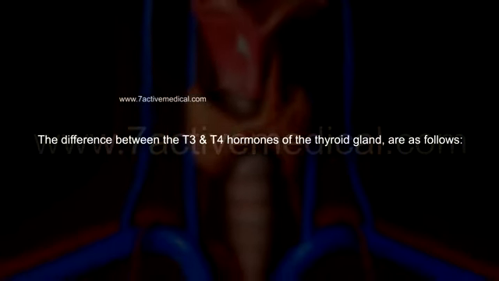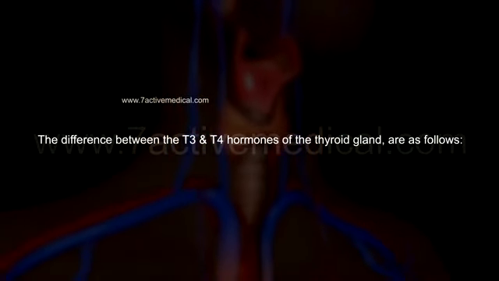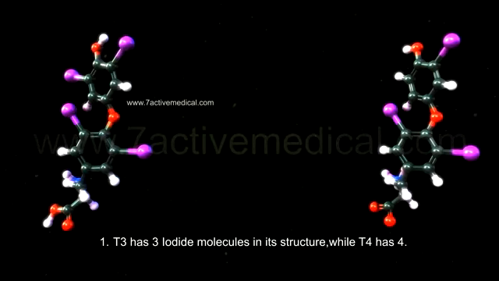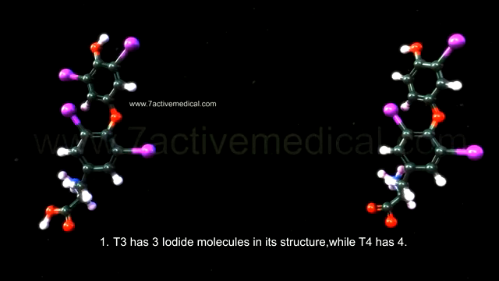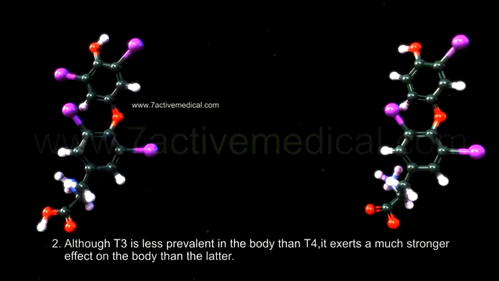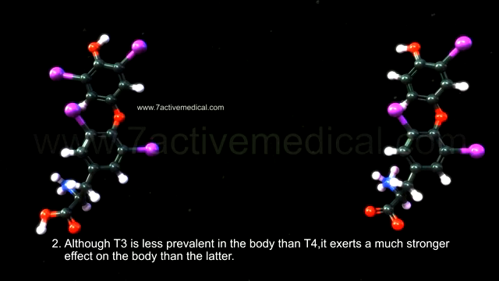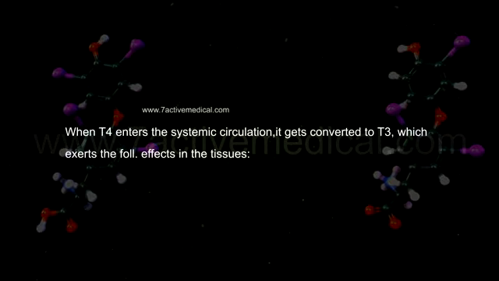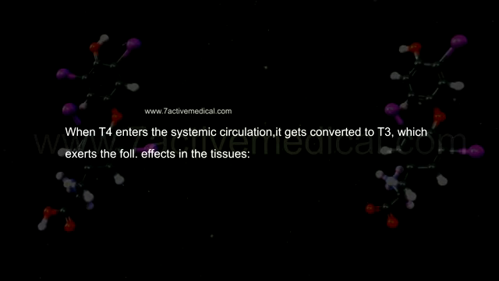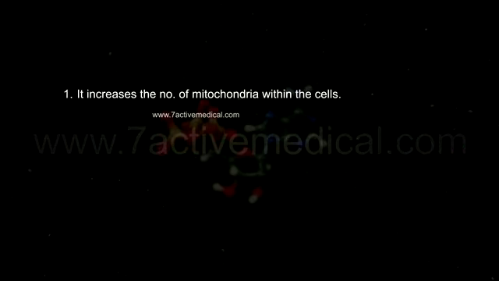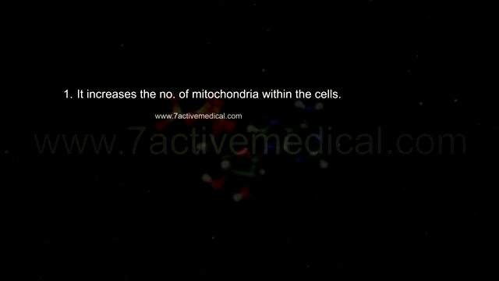The difference between the T3 and T4 hormones of the thyroid gland are as follows. 1. T3 has 3 iodide molecules in its structure, while T4 has 4. 2. Although T3 is less prevalent in the body than T4, it exerts a much stronger effect on the body than the latter. When T4 enters the systemic circulation, it gets converted to T3, which exerts the following effects in the tissues. 1. It increases the number of mitochondria within cells.